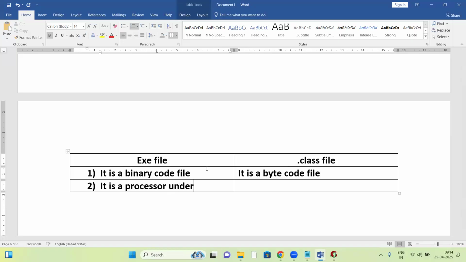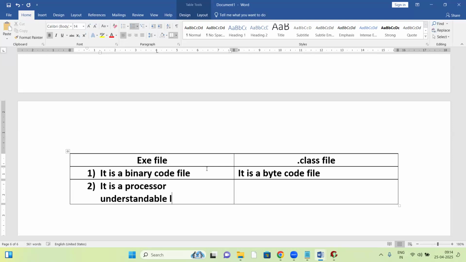Processor understandable language is computer understandable language. The computer can understand it, right? Bytecode is a JVM understandable language.